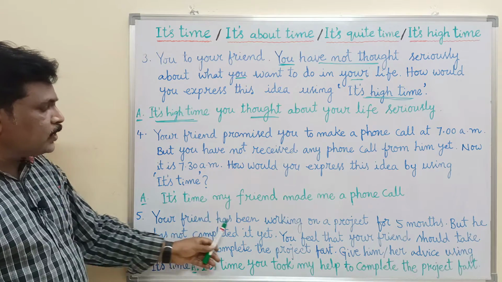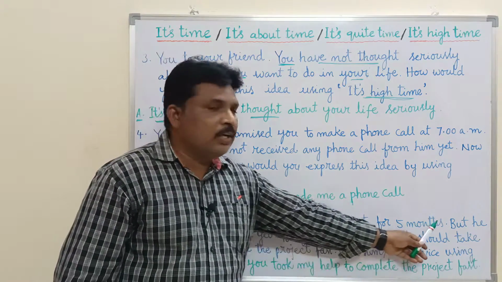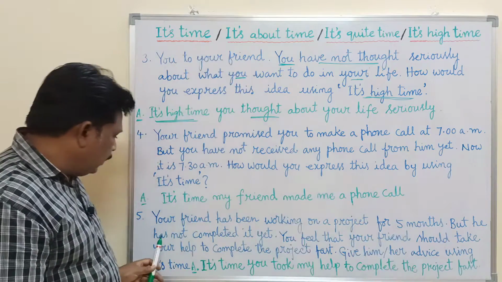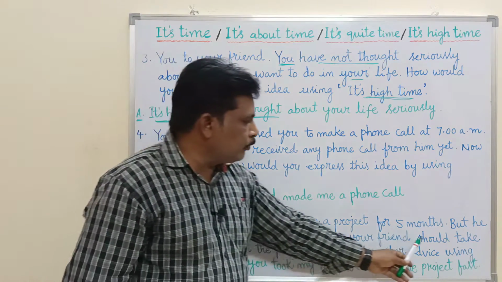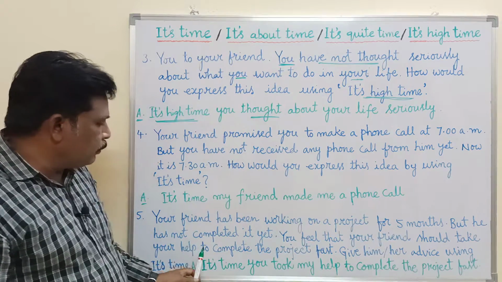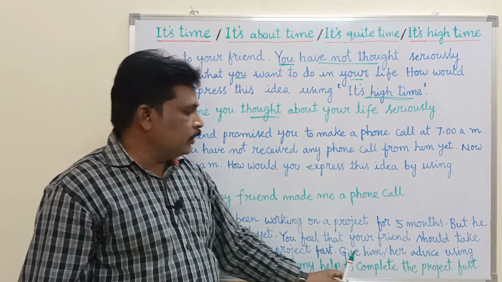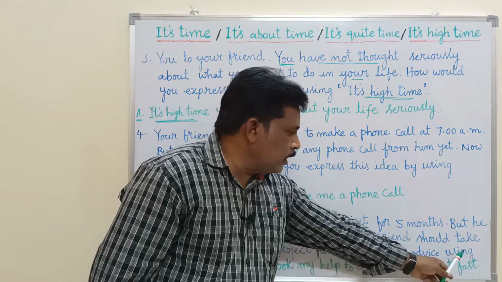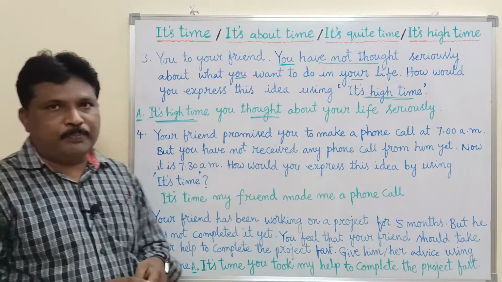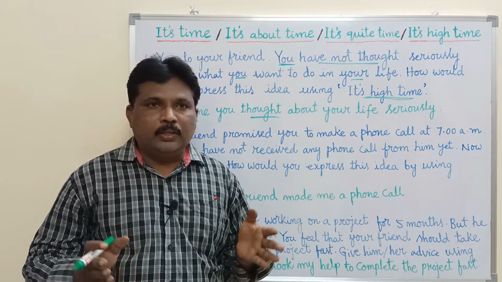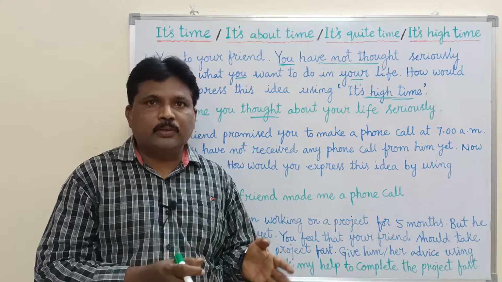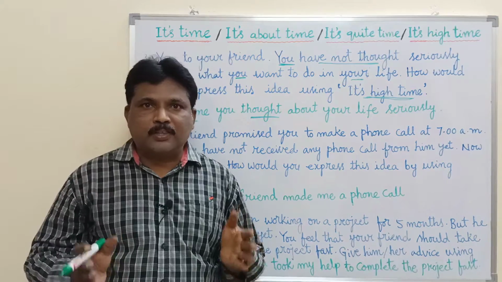Your friend has been working on a project for 5 months, but he has not completed it yet. You feel that your friend should take your help to complete the project fast. Give him or her advice using "it is time." It is very clear: your friend started the project 5 months ago, and even after 5 months it has not come to an end.